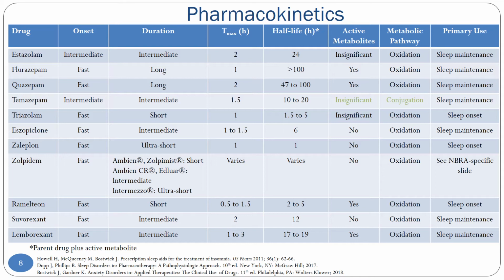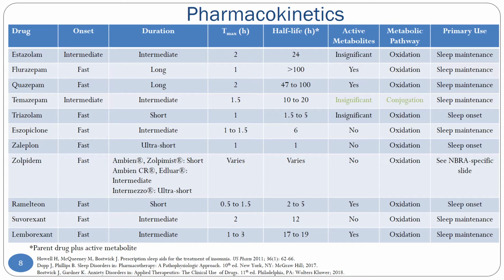Another thing to note is that there are differences in how they're metabolized. We covered this quite a bit in the anxiety lecture, so I'm just going to touch on it briefly. This time temazepam is our only benzodiazepine that undergoes conjugation rather than hepatic oxidation. So just like how we use lorazepam and oxazepam preferentially in those with liver dysfunction or in the elderly, we would pick temazepam if we had an elderly patient requiring a benzodiazepine for insomnia or if someone had liver dysfunction.